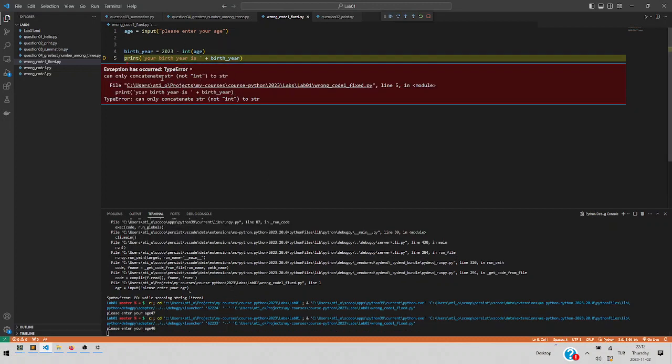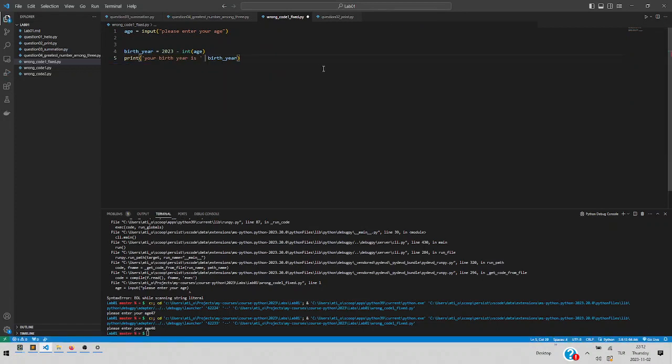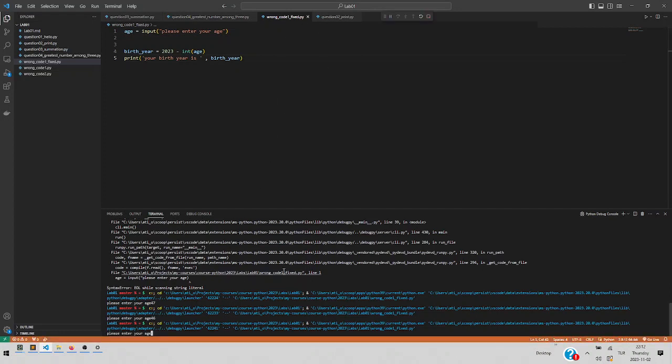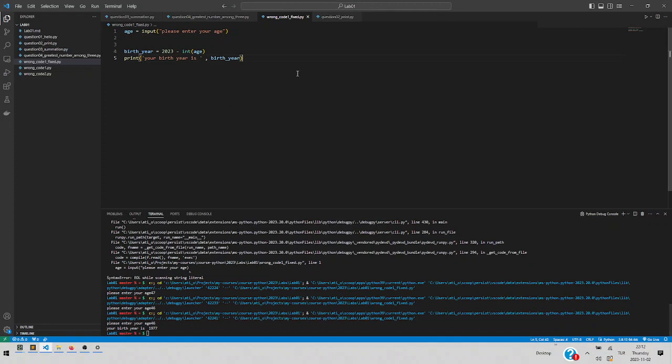Okay, and here I cannot concatenate. Either I will use here, for example, a simple comma, since print accepts this other information and it will work, or I can use this plus and again change this birthday to string, or I can use again f-strings and put this birthday inside this f-string with the curly brackets.